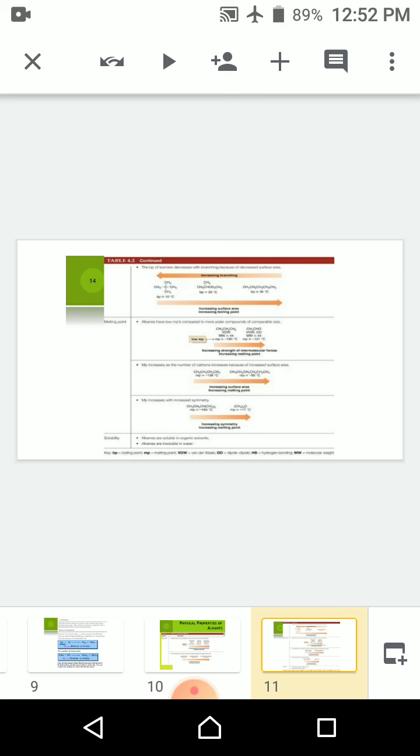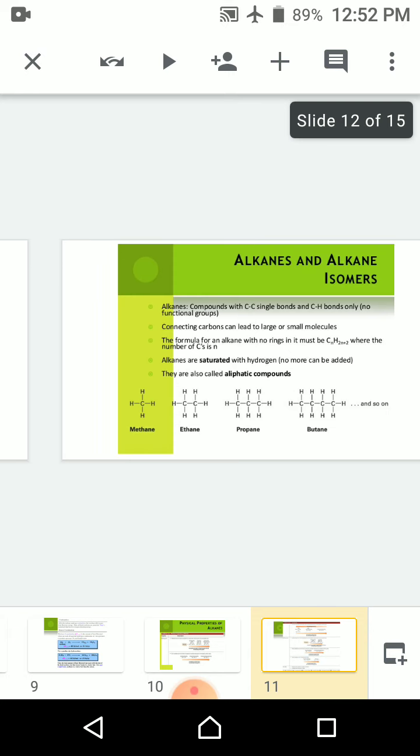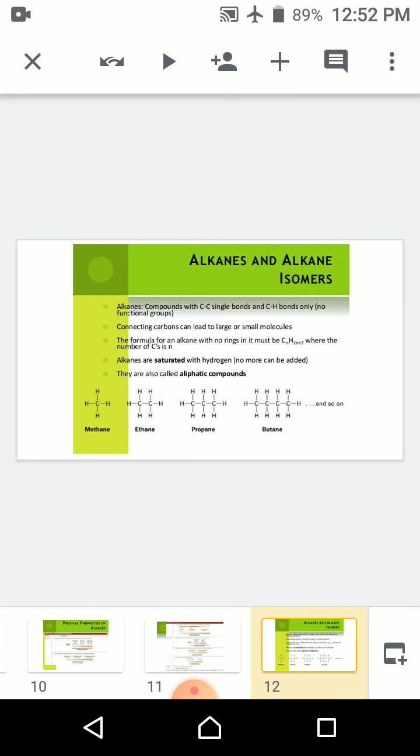Then after that we can discuss the alkanes and the alkane isomers. Alkanes are compounds having carbon-carbon single bonds with carbon-hydrogen single bonds. No functional group is present. Connecting carbons can lead to large or small molecules. The formula for an alkane with no rings is CnH2n+2, where n is the number of carbons.